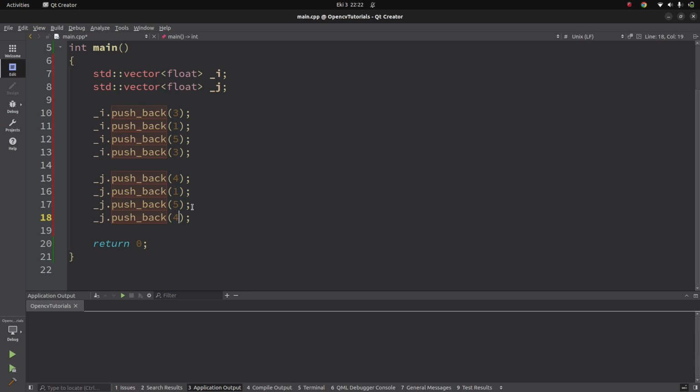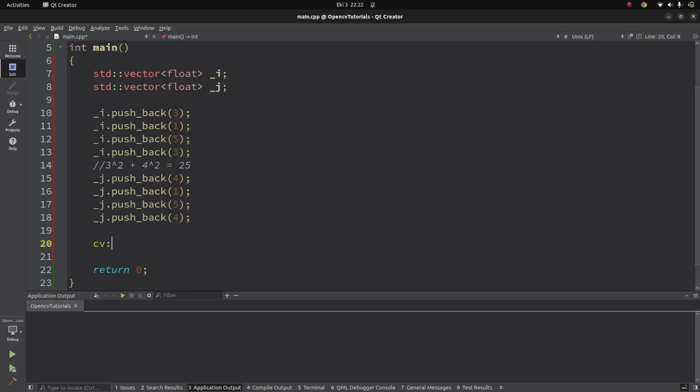By the way, this function is very simple: it takes the square of this one, also the square of this one, sums those two results, and takes the square root. So the result is simply 3, 4 is equal to 5, because 3 squared plus 4 squared is equal to 25, and the square root of 25 is equal to 5. So the result is going to be 5. Similarly, the others will be calculated.